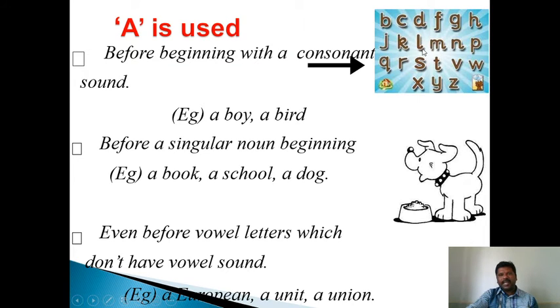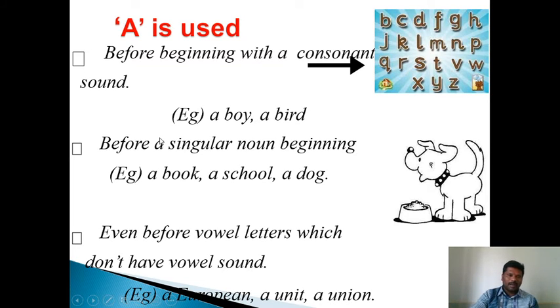A, B, C, D, E, F, G, H, I, J, K, L, M, N, O, P, Q, R, S, T, U, V, W, X, Y, Z. So this is the English alphabet. A, E, I, O, U are vowels. The remaining are consonants. These are the consonants. So we use a before words beginning with any one of these letters.